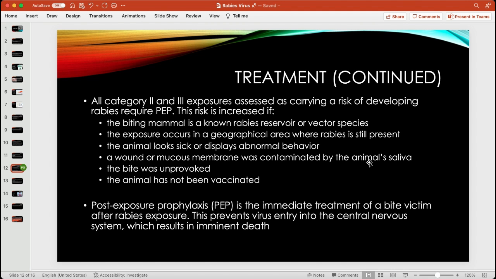Or if a wound or a mucous membrane is contaminated by the animal's saliva, as we said previously, if the animal bites you and they weren't provoked to bite you, again, that's an abnormal behavior. And also, if the animal has not been vaccinated, the risk of the rabies virus is increased by all these things.